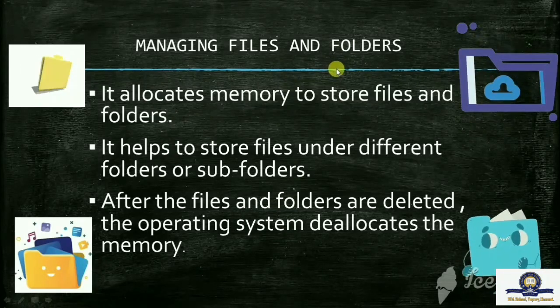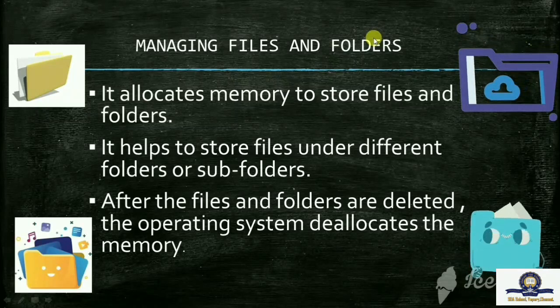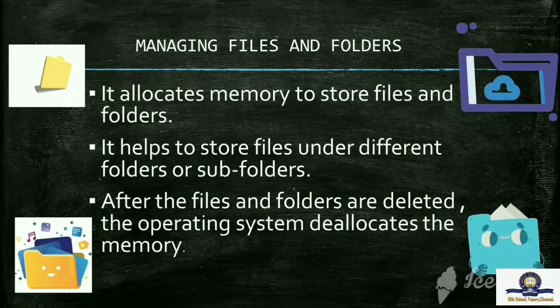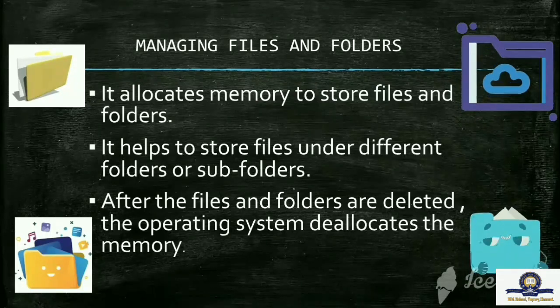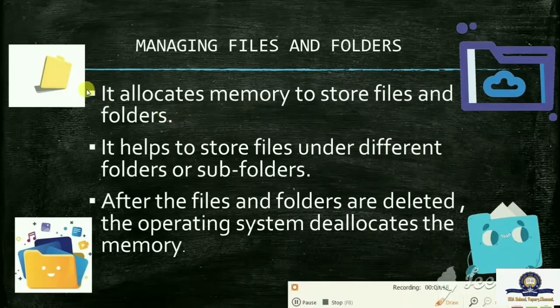Next we will see about managing files and folders. An operating system keeps track of the files and folders stored on the hard disk. It performs the following tasks for managing files and folders. First one, it allocates memory. It allocates memory to store files and folders.